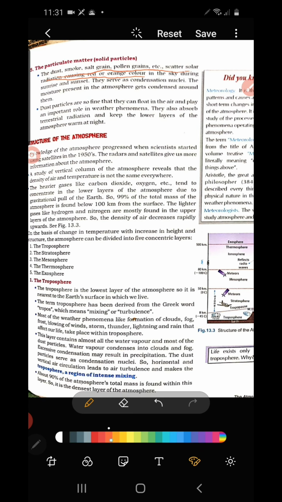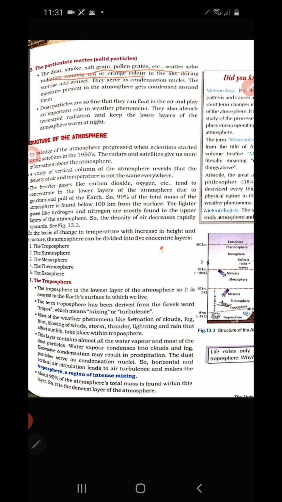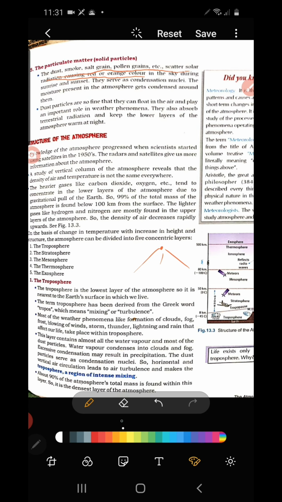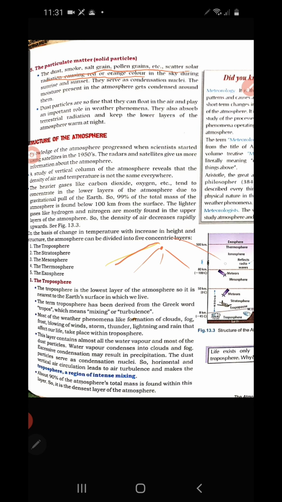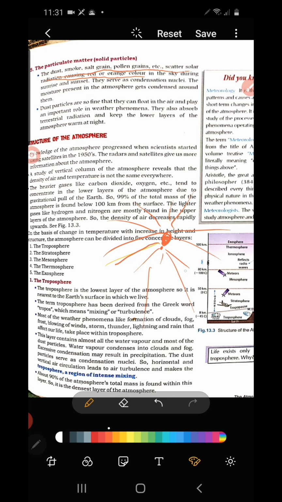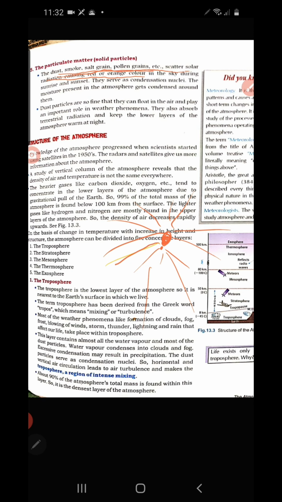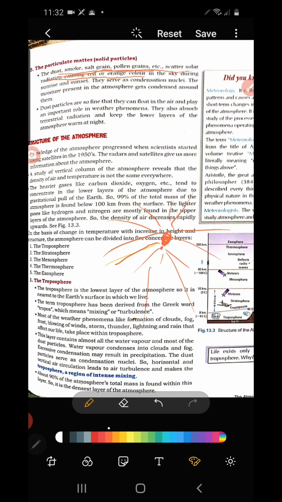You know that in the morning, when there is a sunrise, you see the red and orange color mixed in the morning. Red and orange color you see only in the morning. The sun rays, if you look at them, you find the red and orange color. How this red and orange color? Because when the sun rays scatter into these particulate matters, which are dust, smoke, salt grain, pollen grain, etc., they appear in orange and red color.